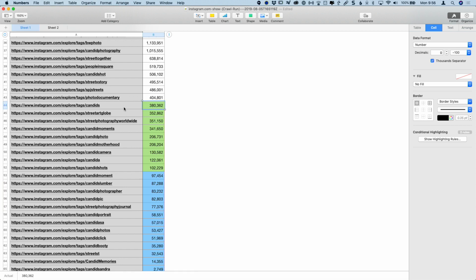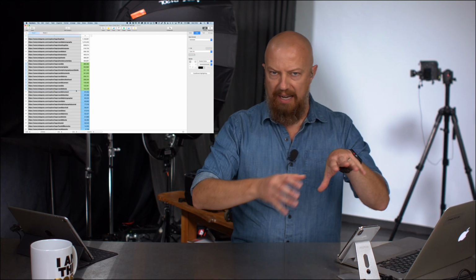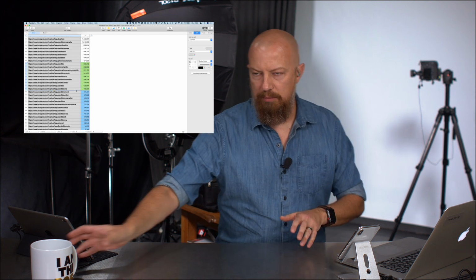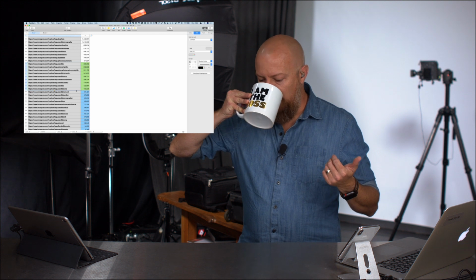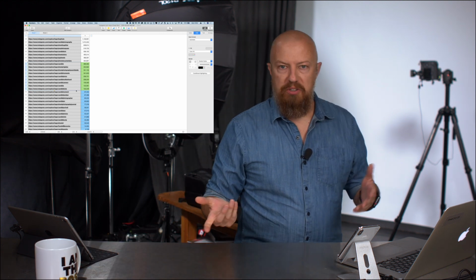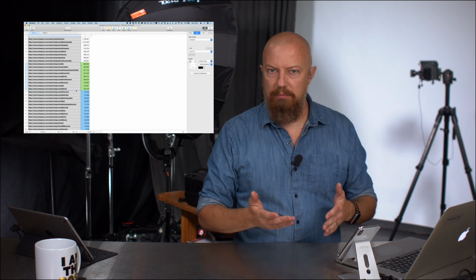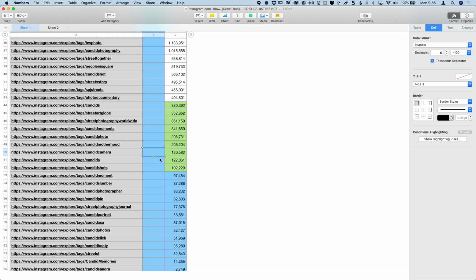Now I know which hashtags to use. Well, I've got to convert these URLs back to hashtags because they're URLs, right? I need to have a hashtag to copy and paste into my posts. So that's the next step. For that, we're going to use a formula inside of Numbers to simply replace the URL with the hash. Kind of neat. So back to this. Here we go. Let's create a new column in there.